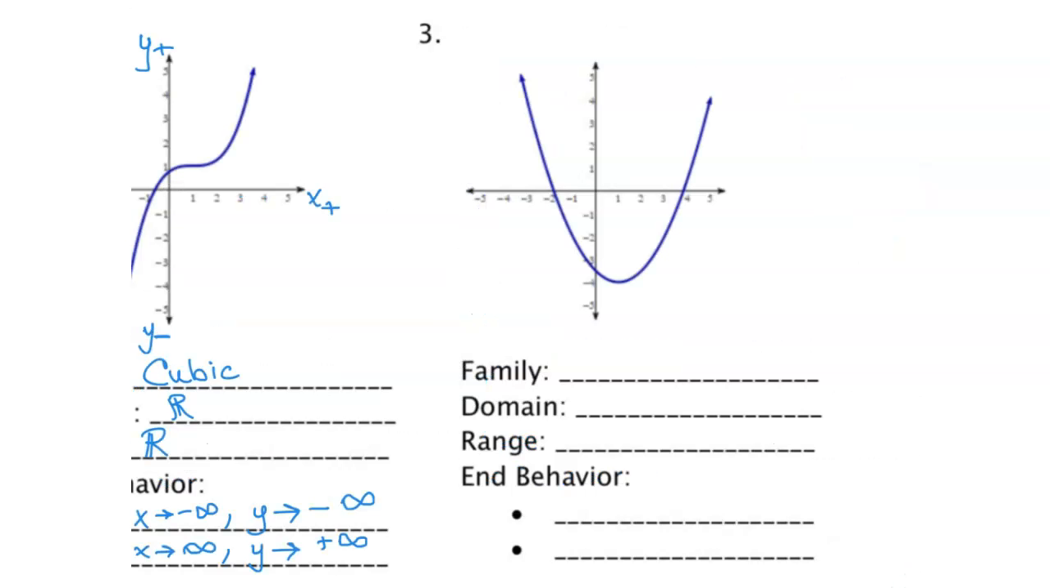We have number 3. Number 3, our graph is U-shaped, and the function family that is U-shaped is our quadratic family. So this is a quadratic function.